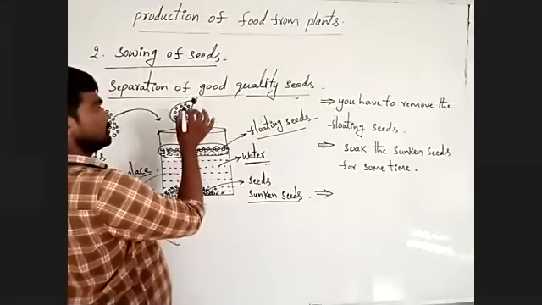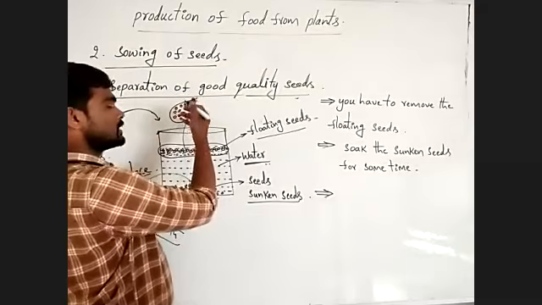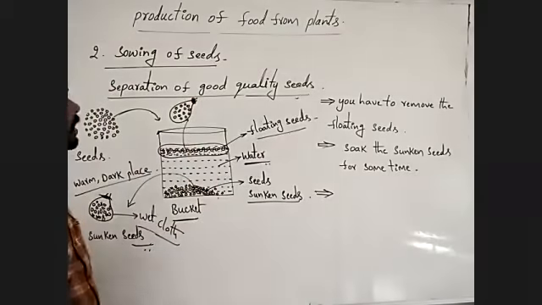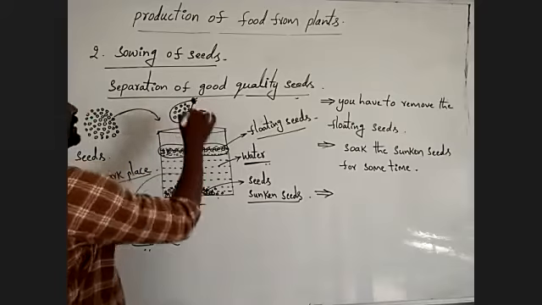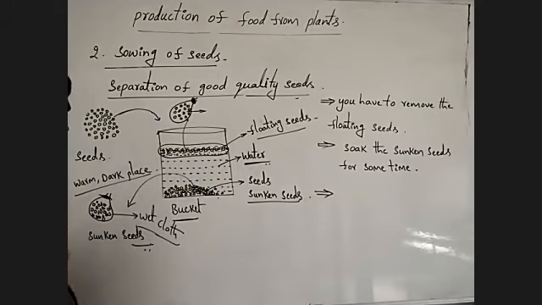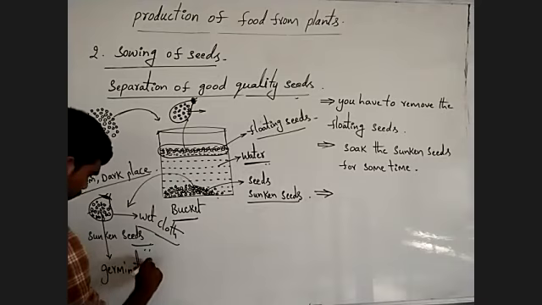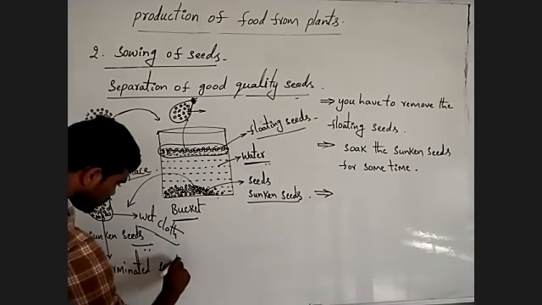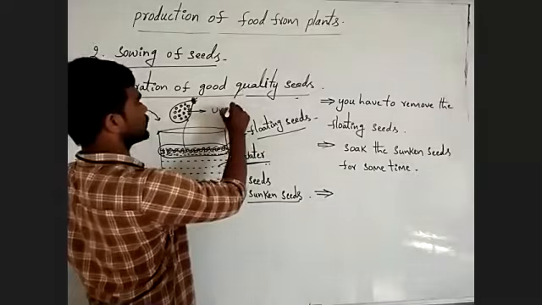Germinated seeds are absent here, only the seeds as they were can be seen in this wet cloth pouch. But here, you can observe germinated seeds.